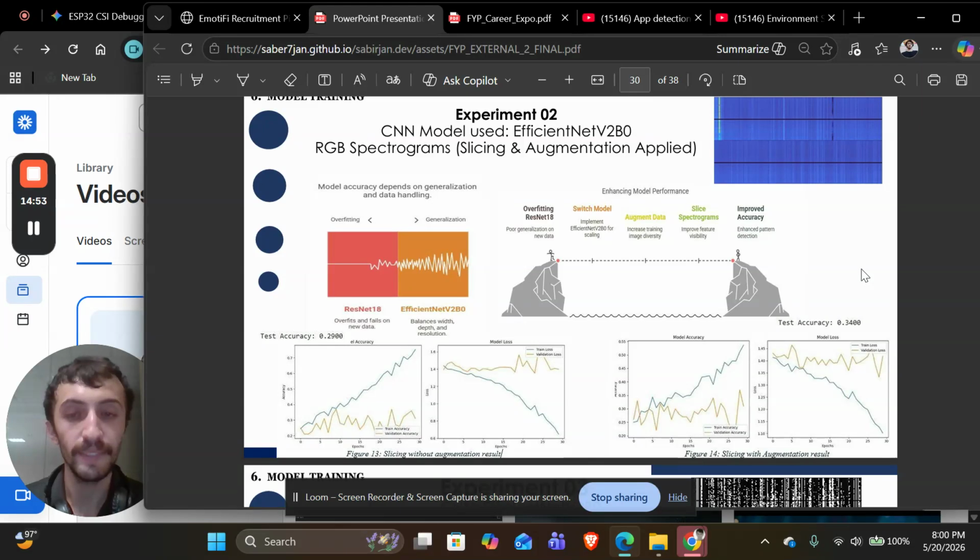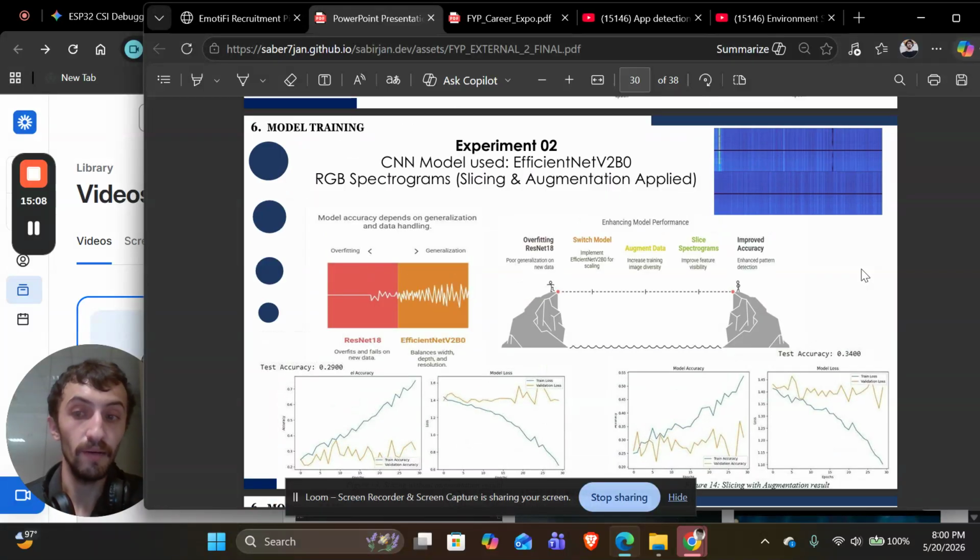It was 49% in experiment one, and it came down to 34%. It happened because of slicing: we cut the temporal features, and extra noise was added. So we learned that with a better architecture, we also need a better pre-processing method.